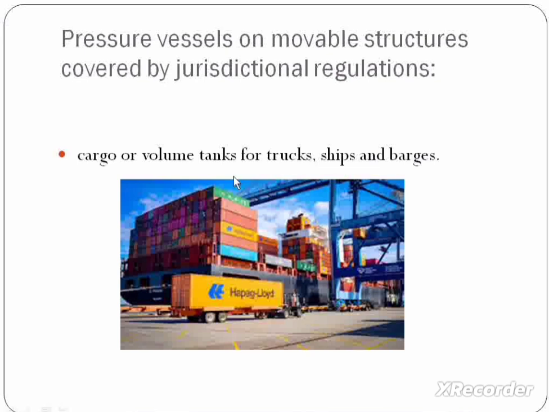The first is cargo or volume tanks on ships. These are all types of cargo shipments. These are excluded from API 510. If you make an inspection for this type of vessel, then API 510 is not applicable here.